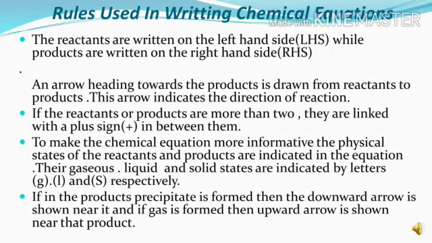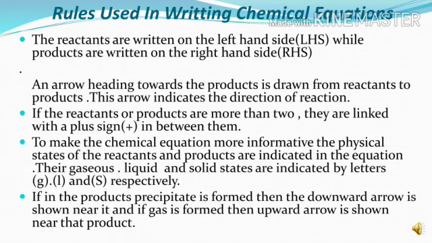When we study chemical reactions, it is essential that you write the chemical equation. There are some rules mentioned while writing chemical equations. First, the reactants are written on the left hand side, that is LHS, while products are written on the right hand side, that is RHS, of the equation. Second, an arrow heading toward the products is drawn from reactants to products. This arrow indicates the direction of the reaction.